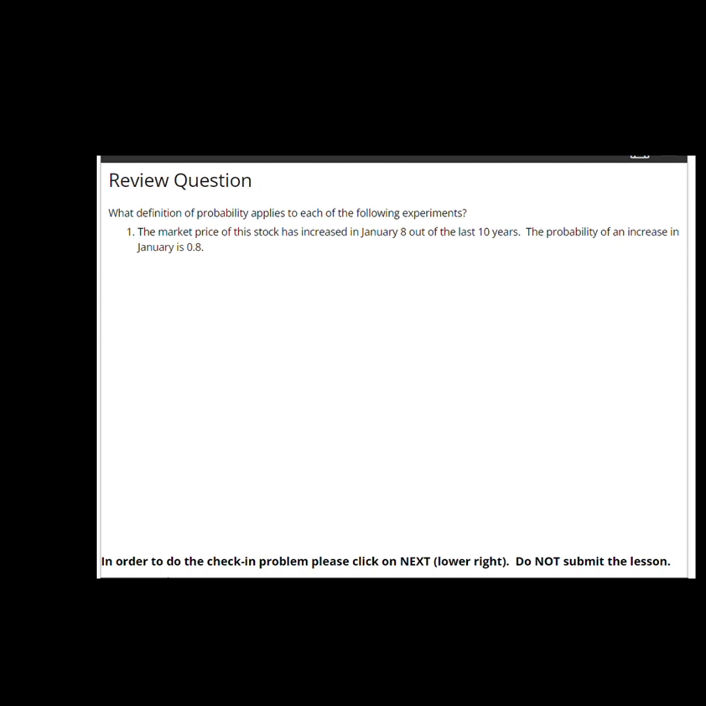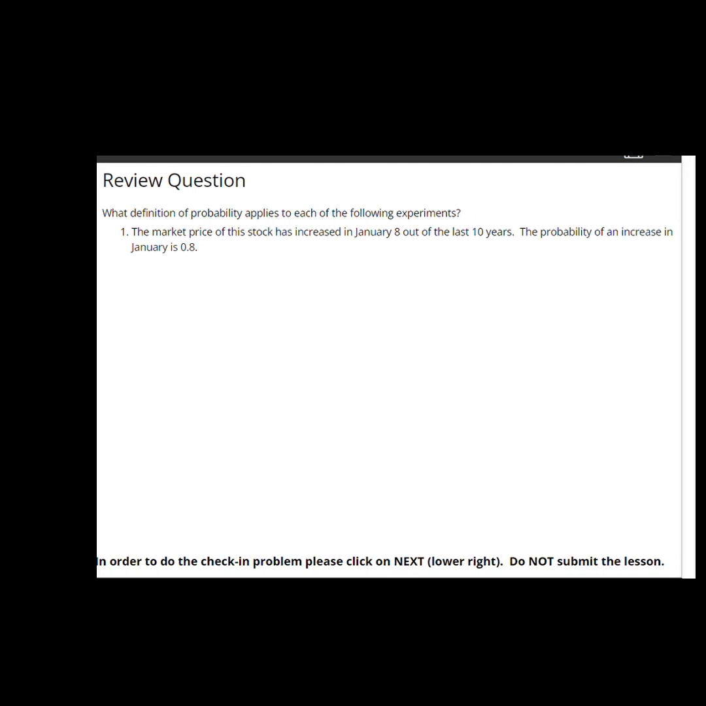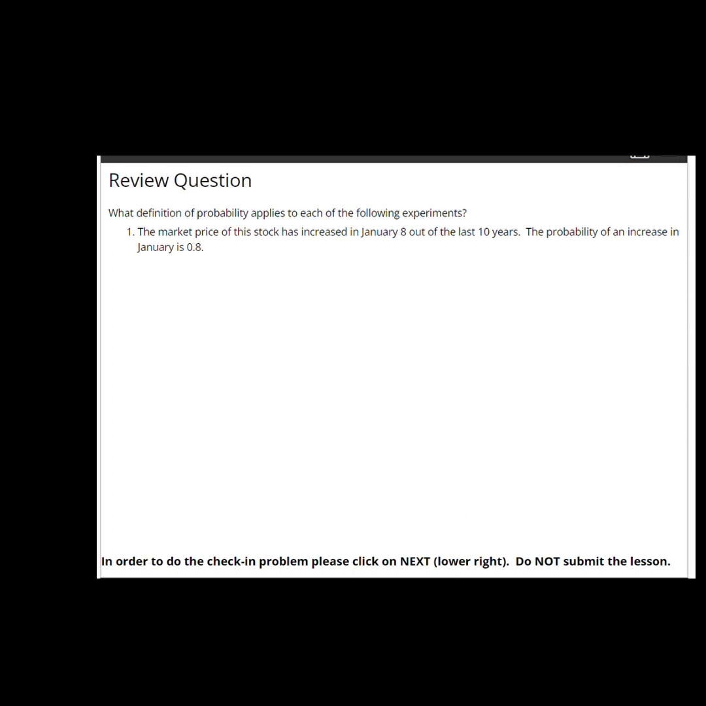Here's a review question that you should think about on your own. What definition of probability applies to each of the following experiments? 1. The market price of this stock has increased in January for 8 of the last 10 years. So the probability that it will increase again this January is 0.8. What kind of definition of probability is that? What's indicated is a frequency, 8 out of 10. This is adopted as a probability of a reoccurrence of this event.